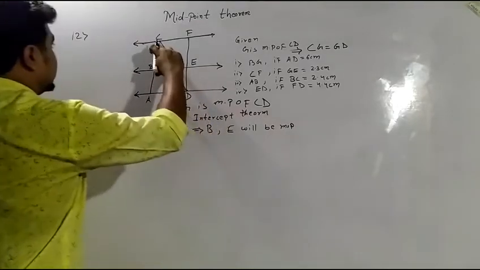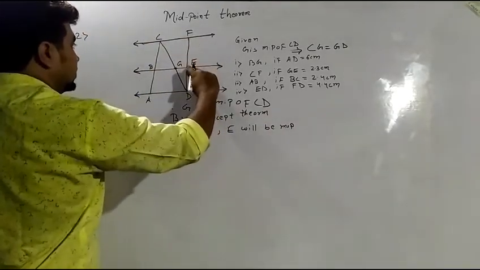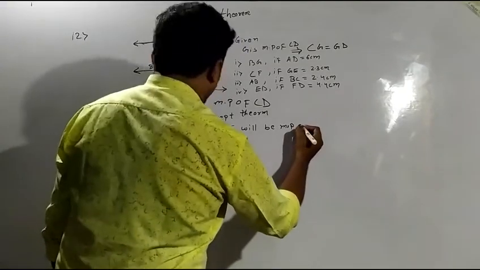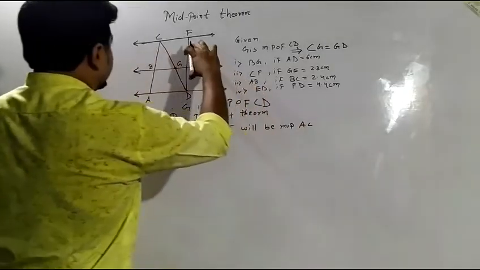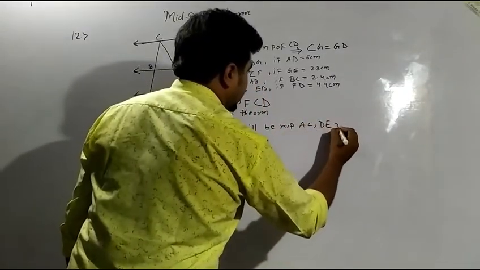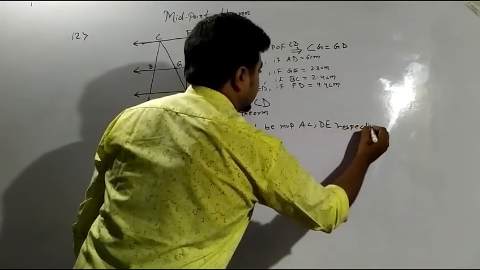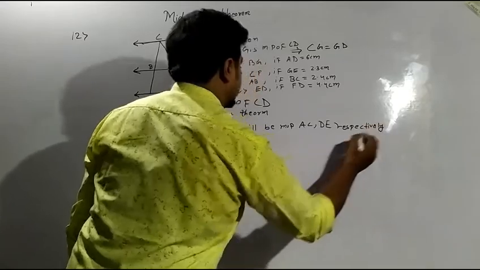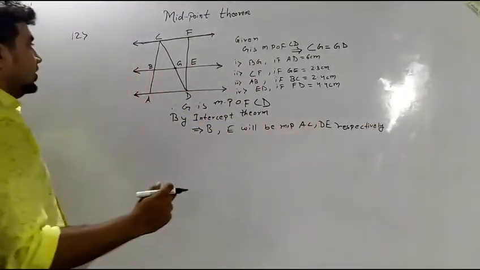Or I can say that DC will be equal to AB, or EF will be equal to ED. I can say that B is the midpoint of AC and E is the midpoint of DE, respectively. Respectively means consecutively. B is the midpoint of AC and E is the midpoint of DE.